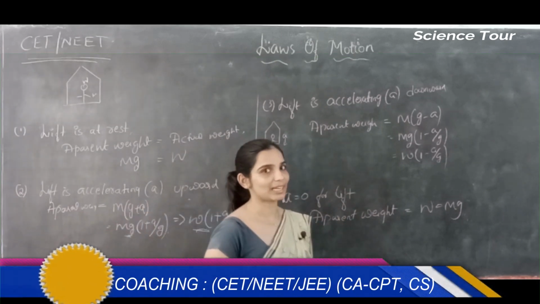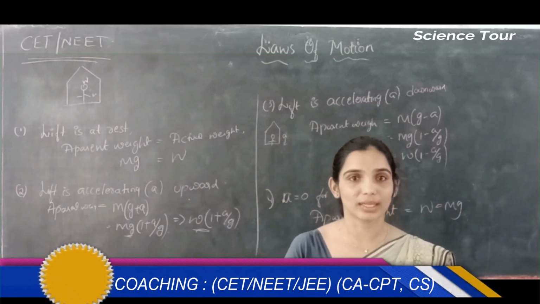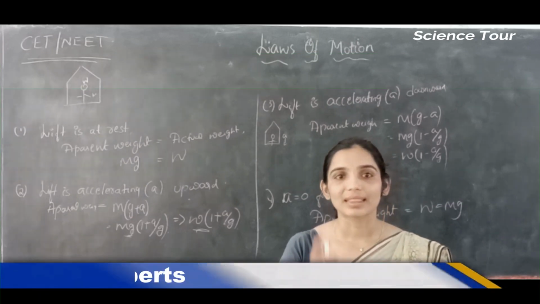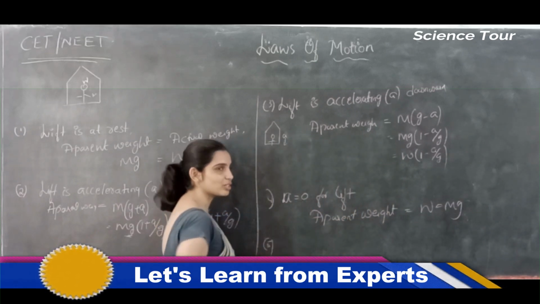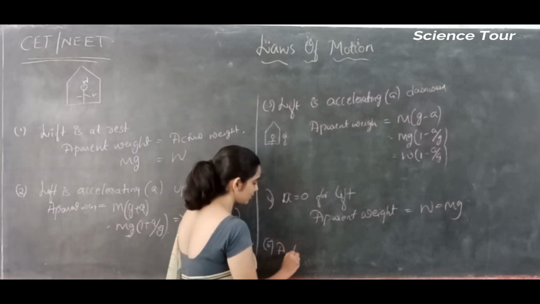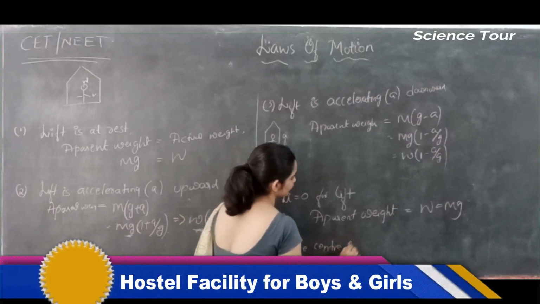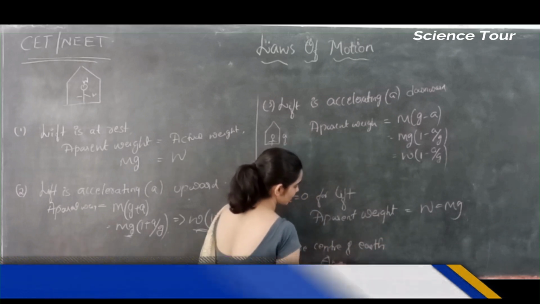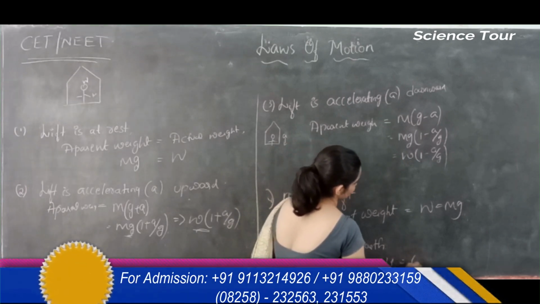You are inside an artificial satellite, or you are at the center of the earth inside the lift, and the lift is accelerating. Then what is your weight? If you are in an artificial satellite, or at the center of the earth, your apparent weight will be 0.